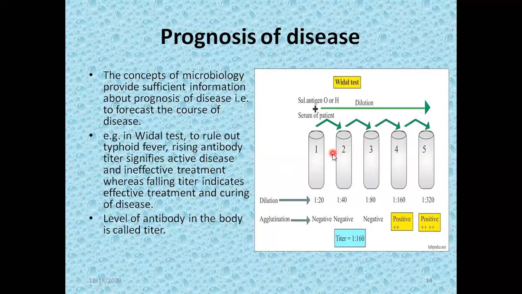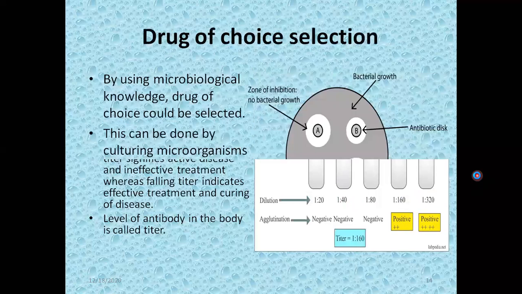We can observe the course or the future of the disease, whether it is progressing or reducing. If the titer is increased, then we can say active disease is present and treatment is ineffective. However, if the titer is reduced, if the fourth dilution is not showing agglutination, and agglutination is there only up to the third or second dilution, we say that the patient has no active typhoid now, and the treatment is effective. So this is the prognosis of the disease.